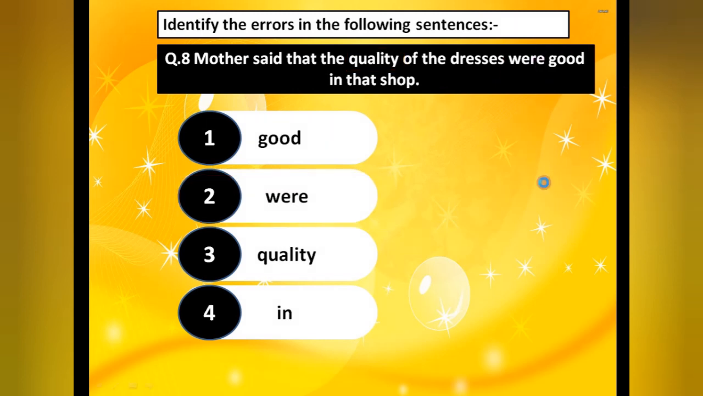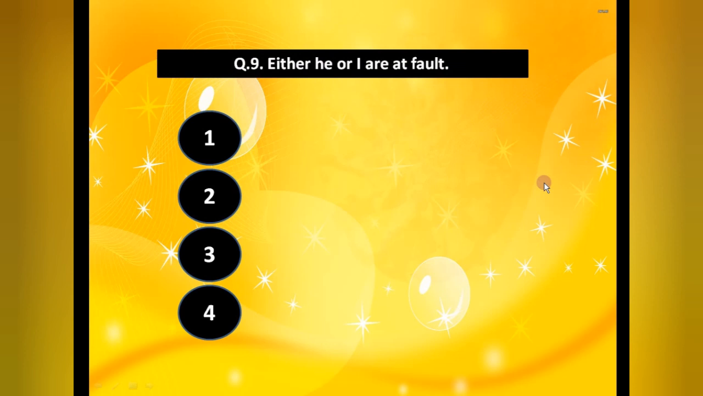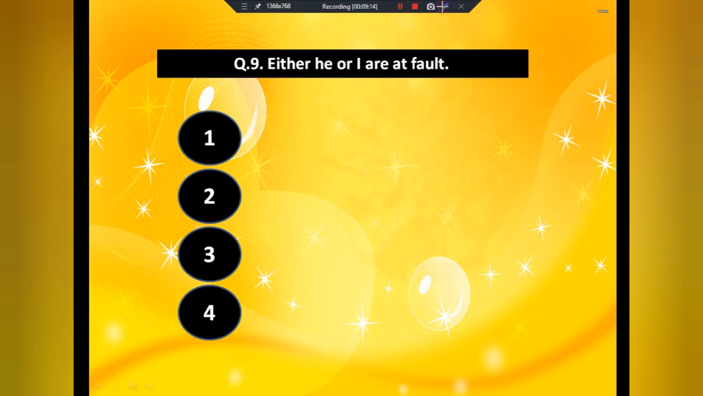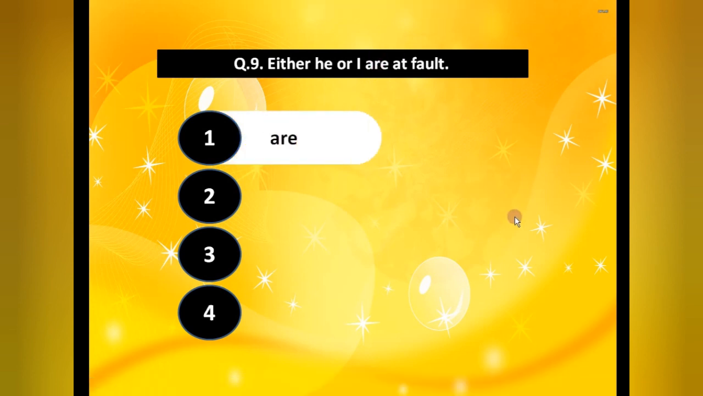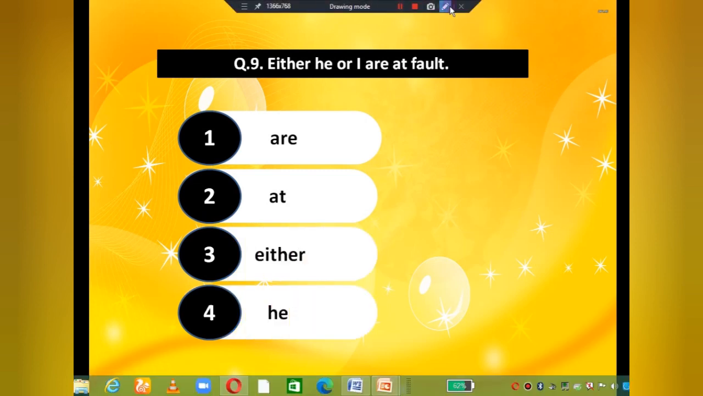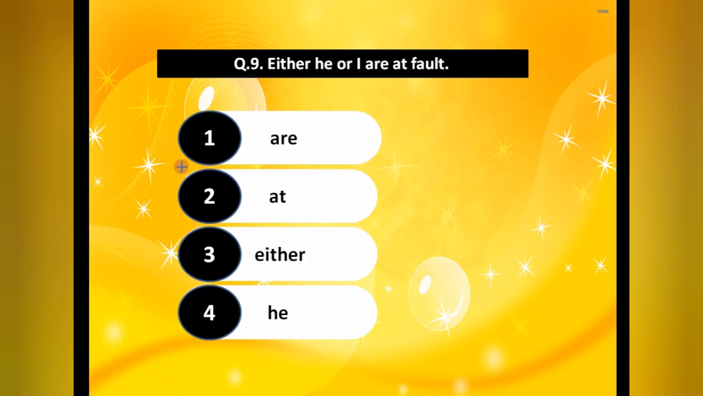Now the next one we have, that is either he or I are at fault. Now see, either he or I, as I told you in neither nor and either or, what you have to do is use whatever is nearby the blank. Now the blank is not given. See, I, do you think with I we have to use are? No, isn't it? That's why we have to use here what? Am. So either he or I am at fault. So here what is the answer? The answer will be are. Are is wrong.